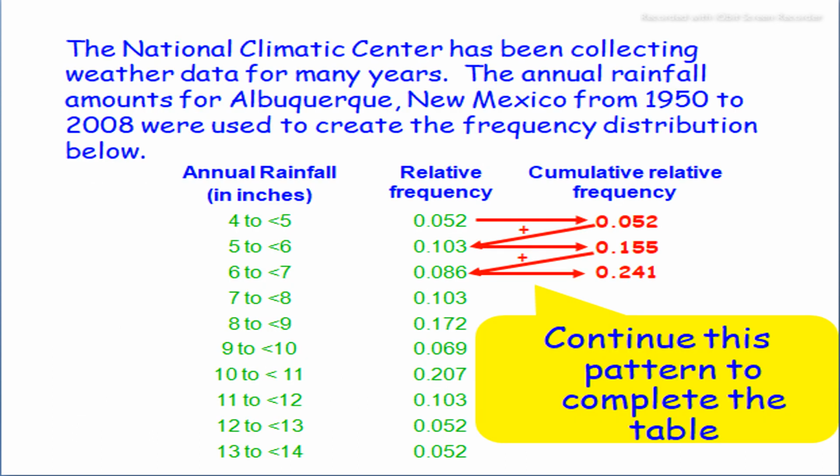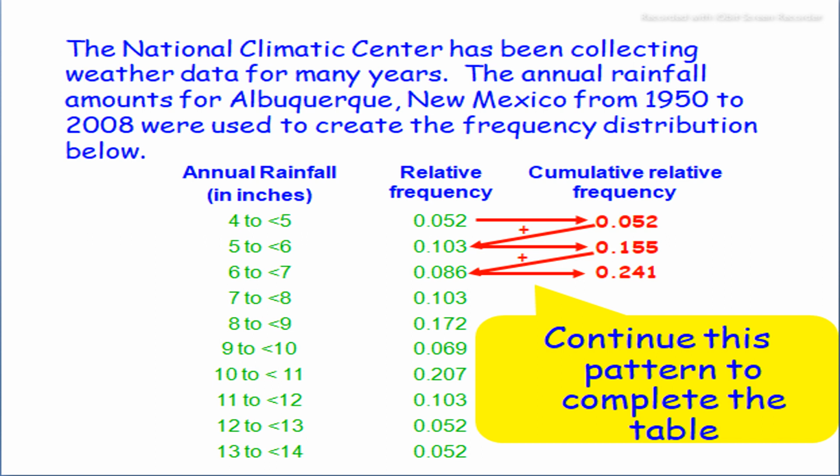Here is an example showing annual rainfall in inches, from 4 to 5 and 5 to 6. The data are given in groups, where the upper class limit and lower class limit are also given, along with relative frequency and cumulative relative frequency. The first one is 0.0252, plus the second relative frequency 0.103.